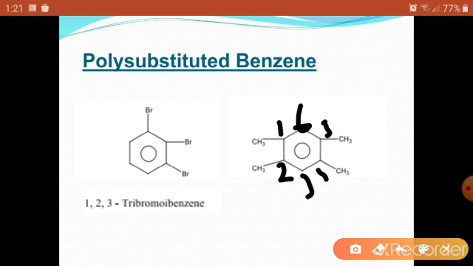Its name is 1,2,4,5-tetramethylbenzene. Since 4 methyl groups are present we use the prefix tetra and indicate the position of each methyl group, that is 1, 2, 4, 5-tetramethylbenzene.